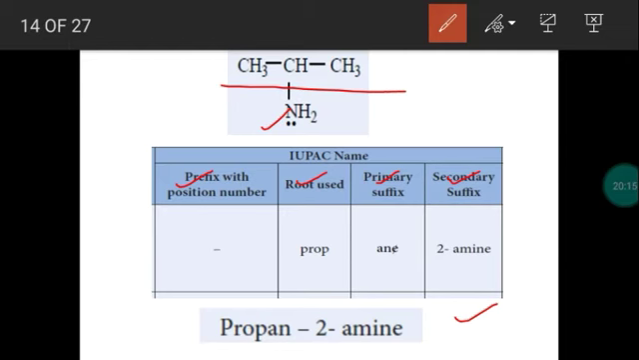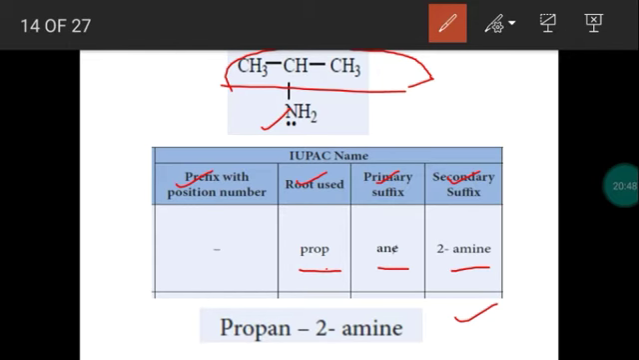So in the longest chain, we don't have any substituent. So prefix is not available here. Since 3 carbon atoms are present in the longest chain, the root word is prop. Between the carbon atoms in the longest chain, only single bond is present. So primary suffix is ane. Secondary suffix represents the name of the functional group. Functional group is amino group. So secondary suffix is amine.